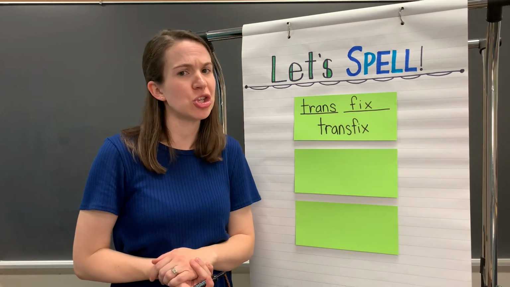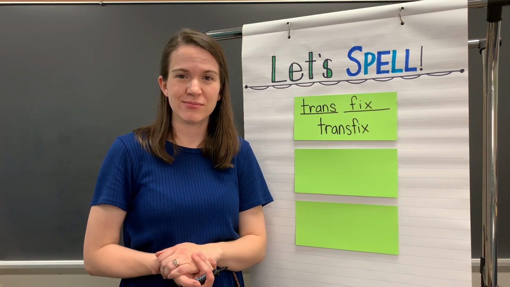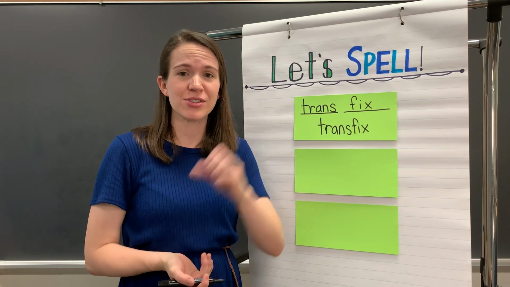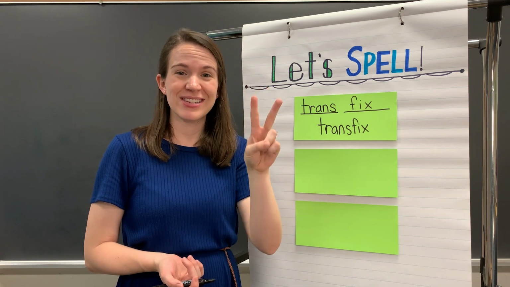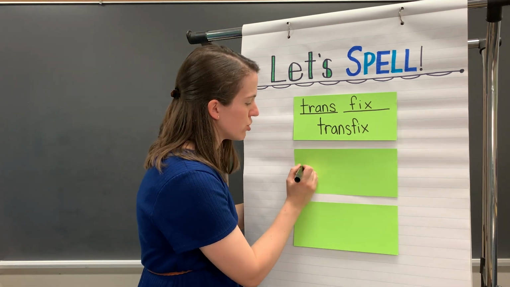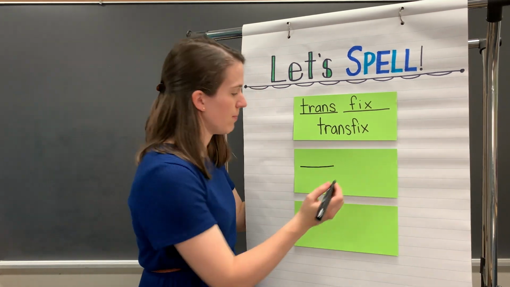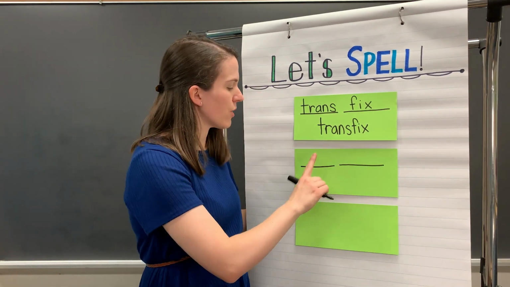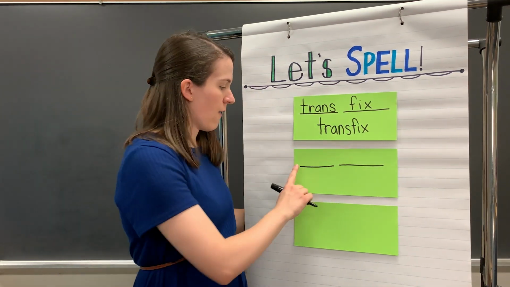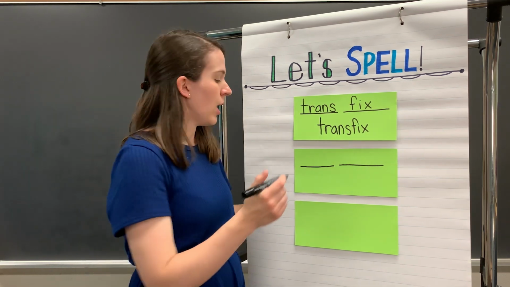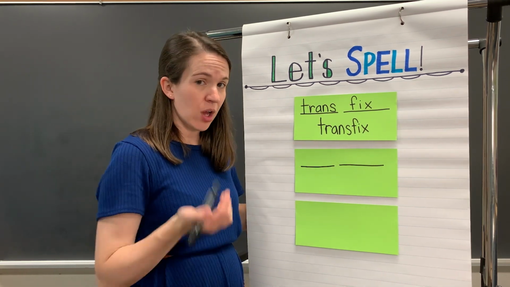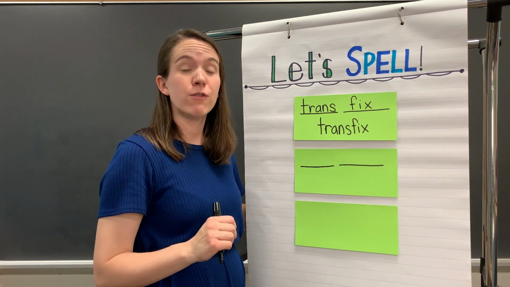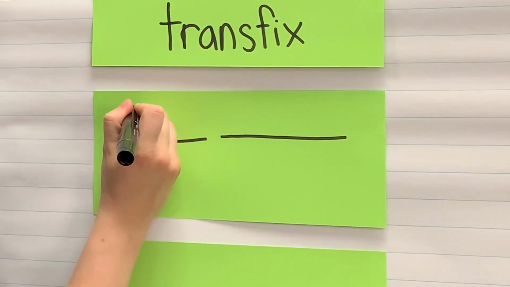How many parts do you hear in the word foretell? I hear 2 parts. Foretell. I'll write down 2 lines, and you can do the same for each of the parts in the word. Now let's start with the first part that we hear. For. Now I'm going to write down all the sounds that I hear in for, and you can do the same.